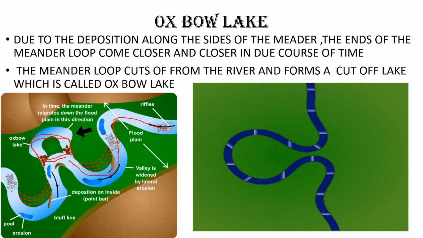See, first the river is like that. Slowly, both ends come and touch each other. And slowly this oxbow lake is formed. Here you can see this oxbow lake is formed. Okay? So this is called oxbow lake.